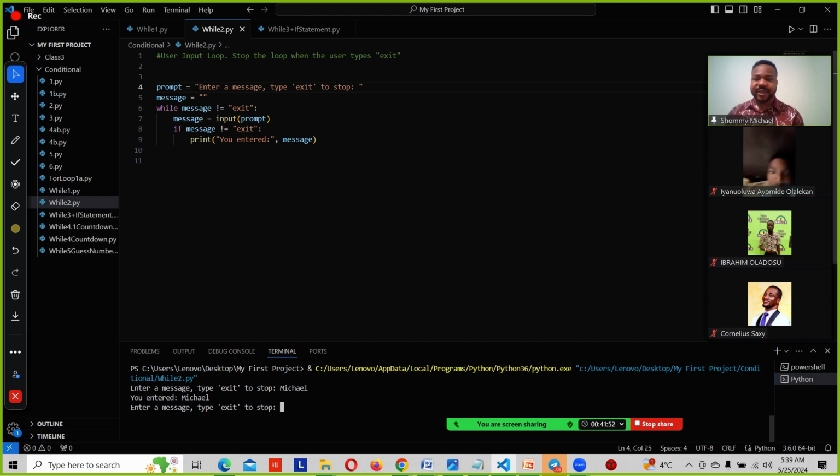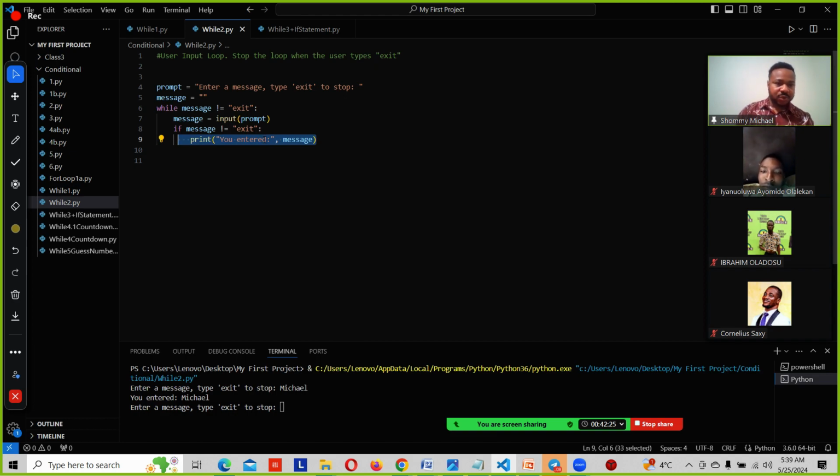Because after Python executed this first line, it gets here and it says print you entered this message that we typed, because this message variable is empty. Now we are giving Python this Michael and it's returning it back to us according to this print statement right here.